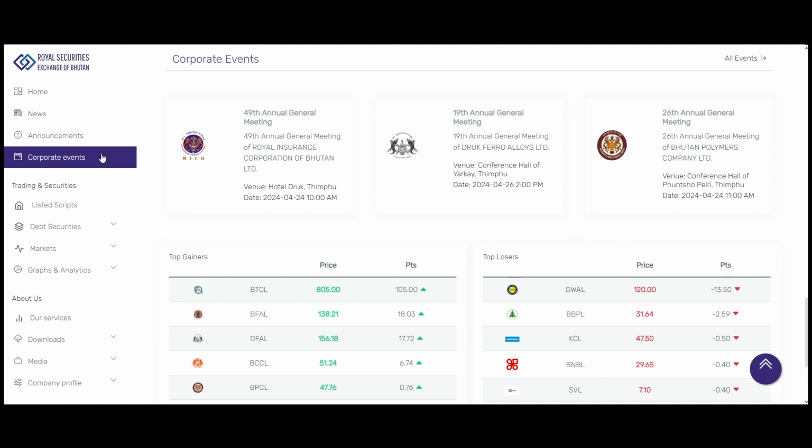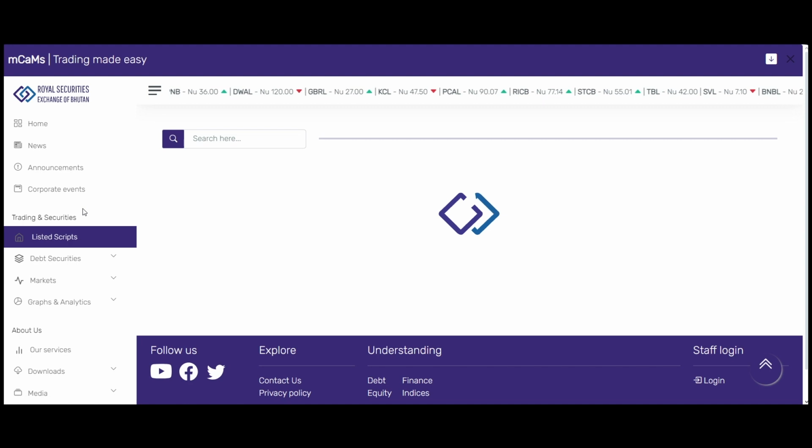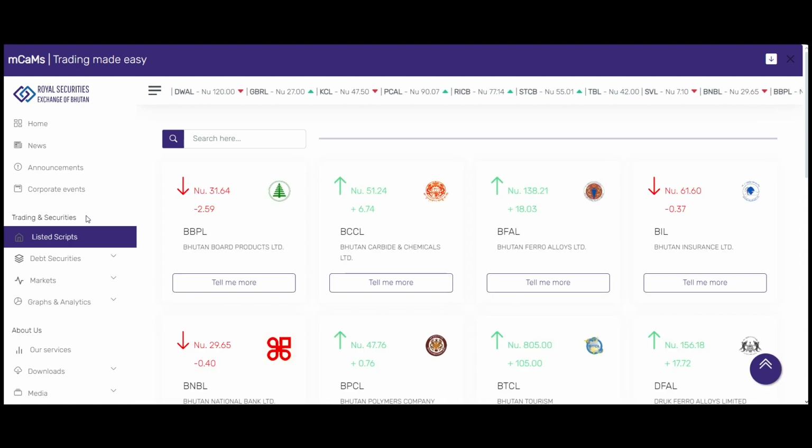For instance, if an investor has a shareholding in any one of the companies and there is a corporate event, they can just check the details: where the AGM or the EGM will be held, at what time and at what venue. All those details are provided here. Then we have details under trading and securities: the listed scripts, the debt scripts, and the market. If you go on to the listed scripts, it will provide the details of all the listed companies that we have in our stock exchange.